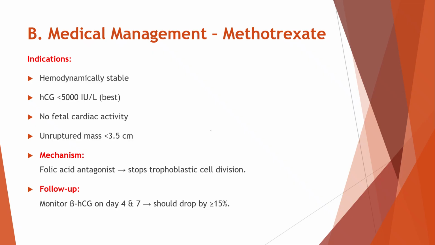Follow-up is very important in this method. The beta HCG level is checked again on day 4 and day 7 after the injection. The level should drop by at least 15% between these days. If the drop is adequate, the treatment is considered successful. If not, another dose or a different method may be needed.